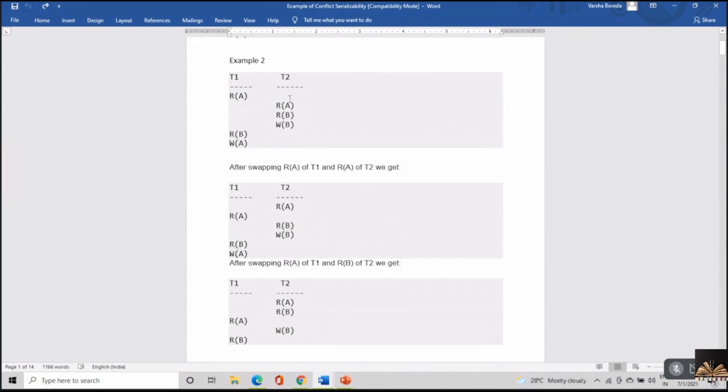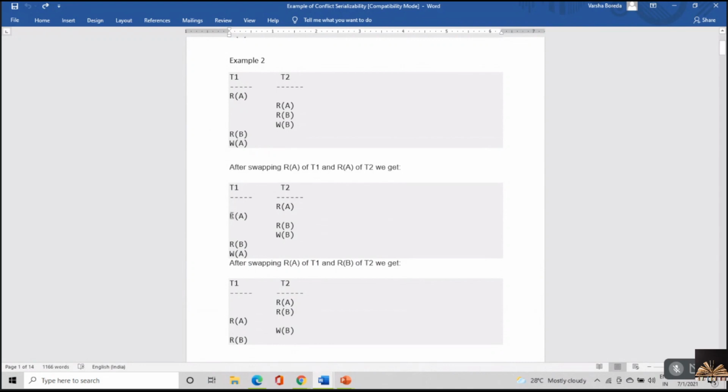CMR, read A of T1 is compared with read A of T2. Both are non-conflicting instructions. I can perform a swap. After swapping RA of T1 and RA of T2, we get this particular schedule. So RA of T2 will be going to the top and RA of T1 is coming to the bottom.